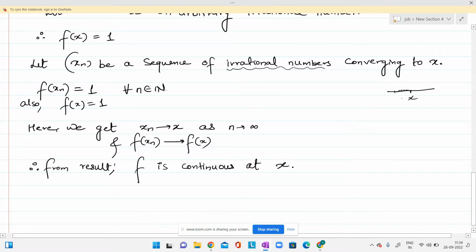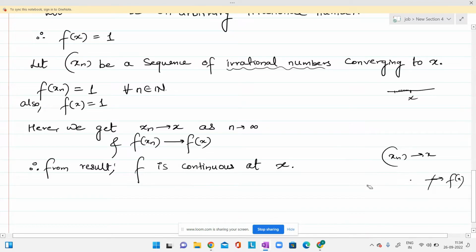There are not only sequences of irrational numbers which are converging to x. There may be a sequence of rational numbers also which is converging to x. So now we'll consider a sequence of rational numbers which is converging to x, and then we'll see whether f at xn is also converging to f at x or not. If this sequence will not converge to f at x, we'll say that f is not continuous at x.